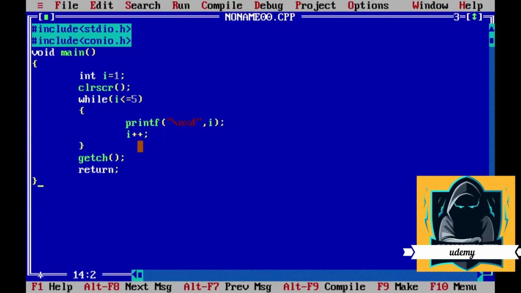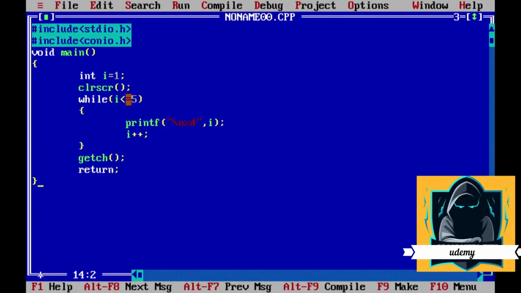Then I will increase the I value by 1 through I++. I++, in the sense we can also say I is equal to I plus 1. So now the I value becomes 2. 2 is less than or equal to 5. Again it will print the I value, that is 2, again 3, then 4, and then 5.